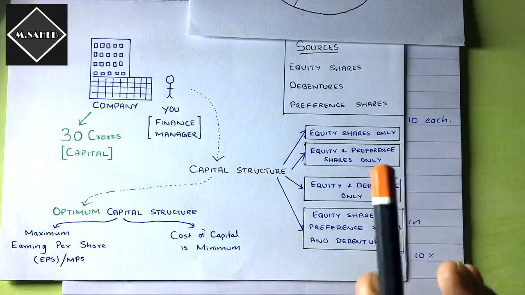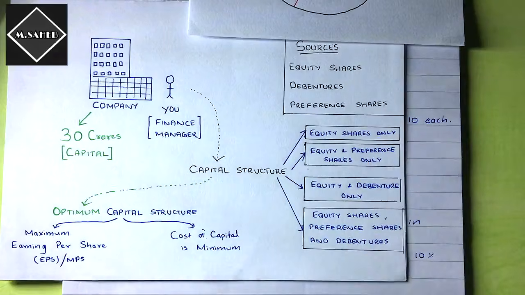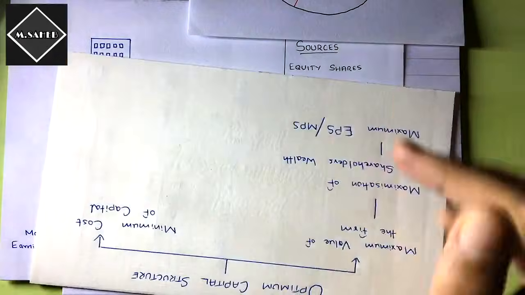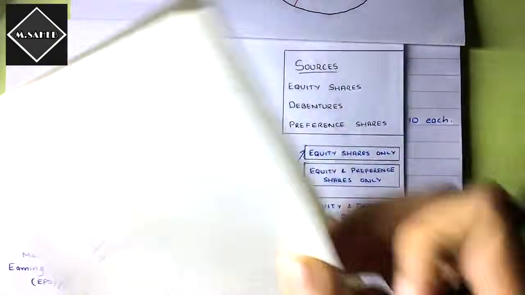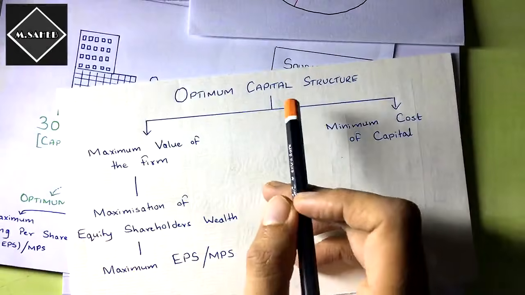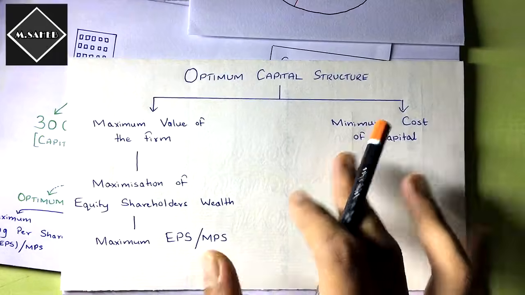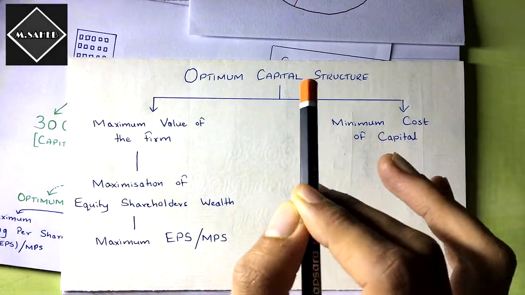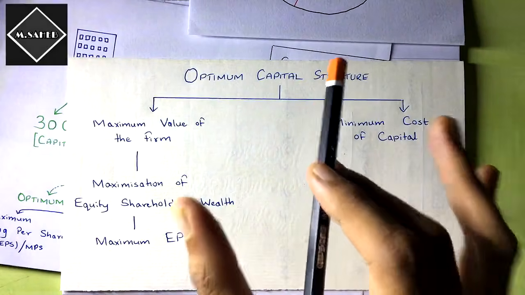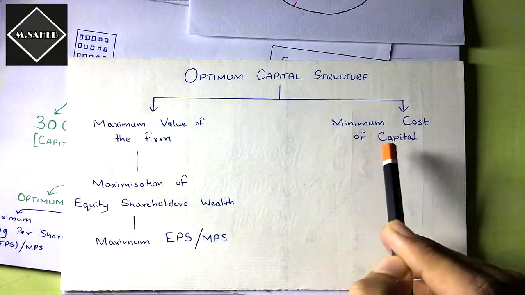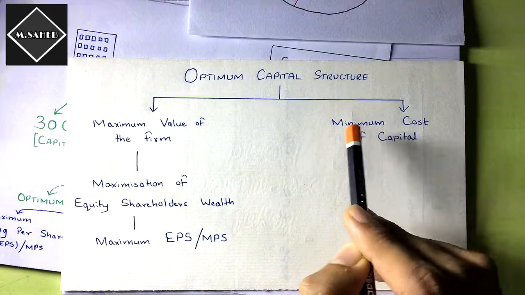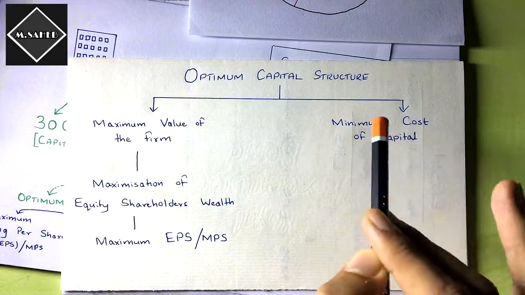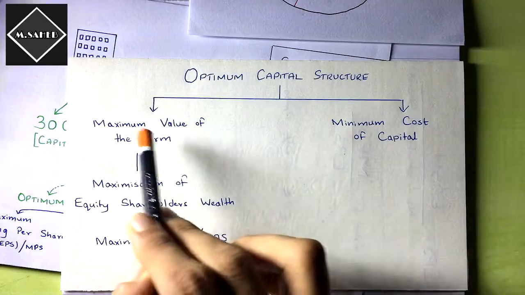But the best capital structure is called, in this chapter, the optimum capital structure. What is optimum capital structure? It is a combination of capital when the cost of capital is minimum and when the value of the firm is maximized.